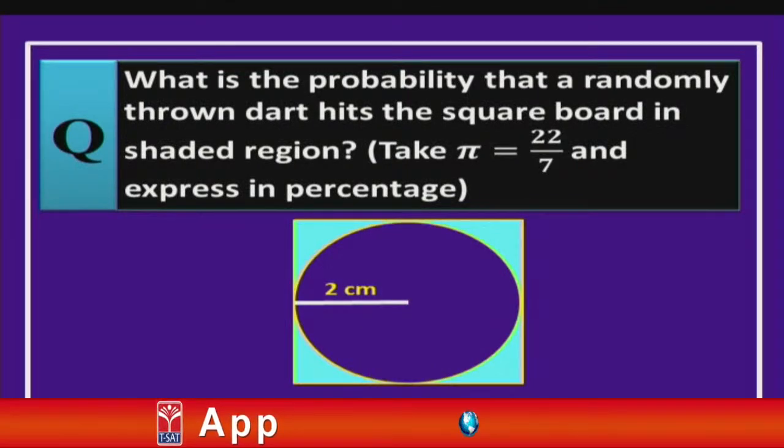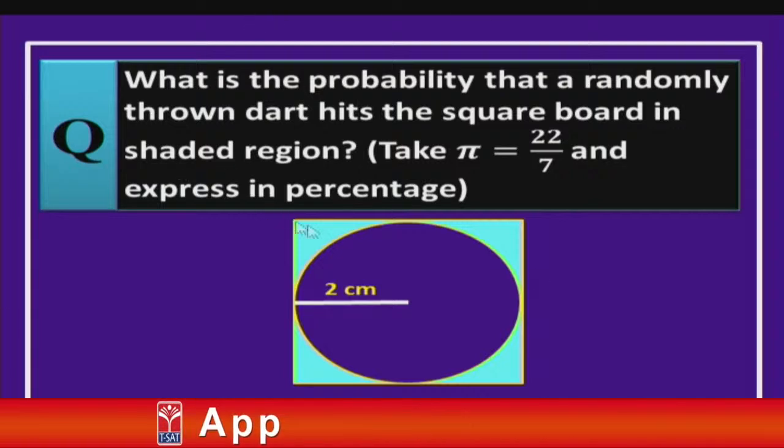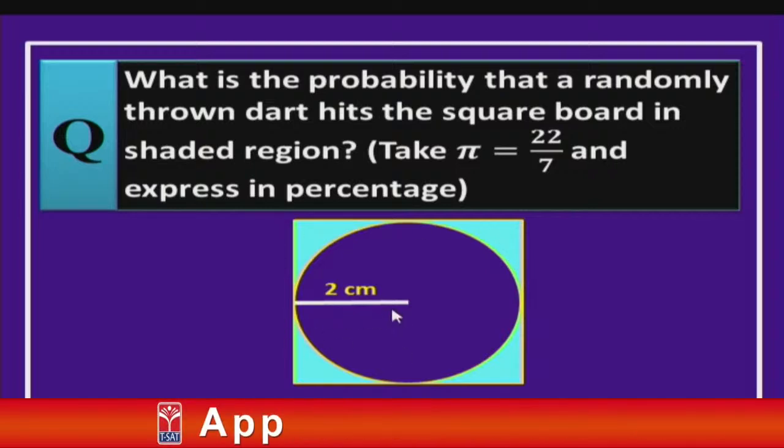What is the probability that a randomly thrown dart hits the square board in the shaded region? So, here we are going to take pi is equal to 22 by 7 and we express whatever answer we get in percentage. So, children, here you can notice this is a square board, on this we have a circular dart board, and this is the shaded region, in blue color, right, and we need to find the probability of the dart hitting this shaded region, and the radius of the circle is 2 centimeters.